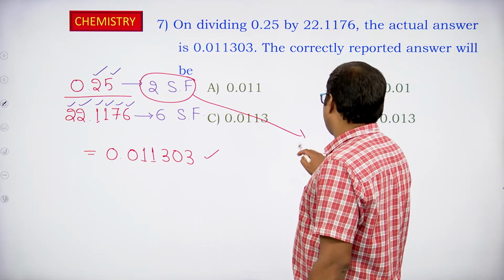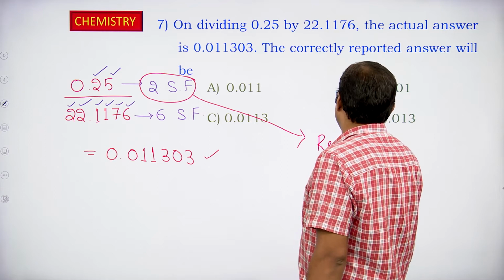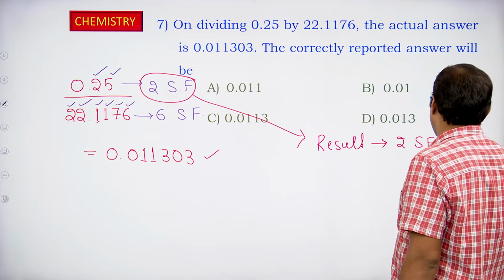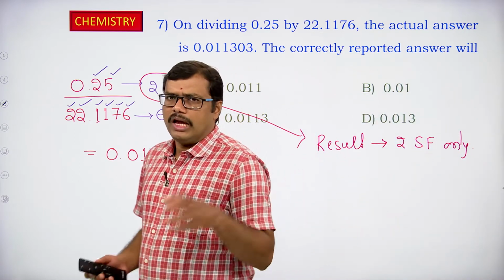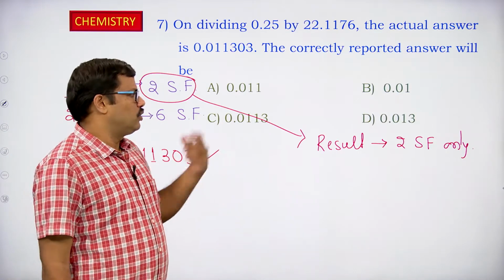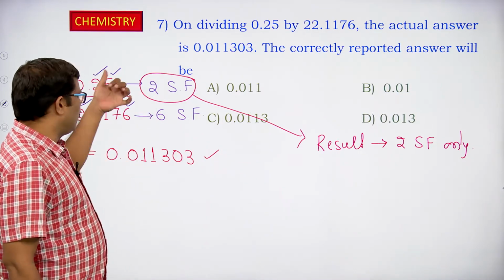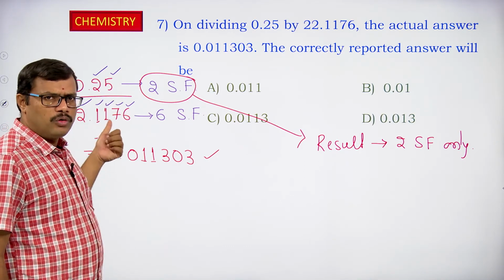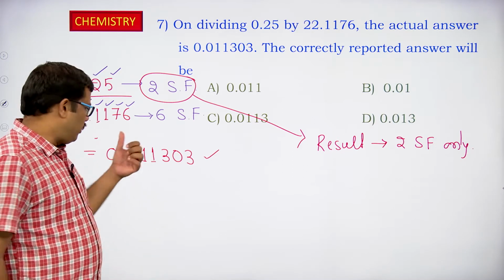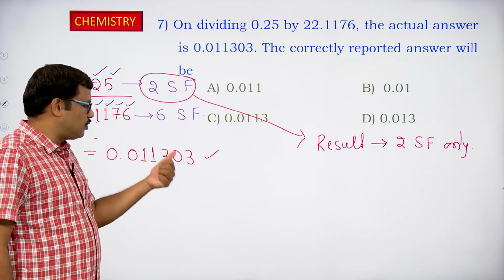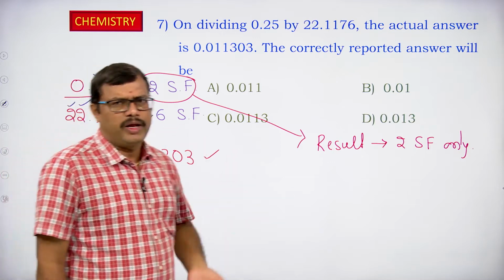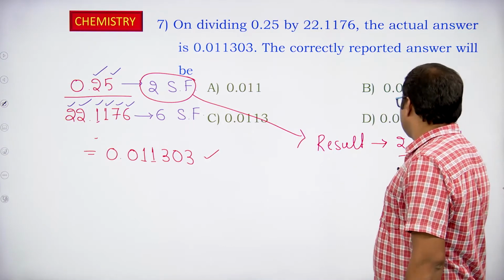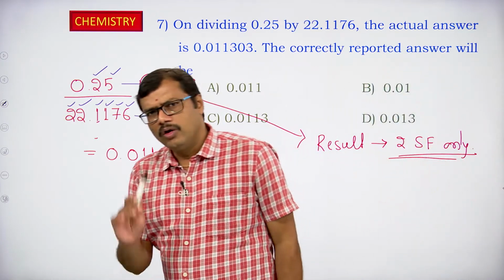So in that case, what we have to do? We should give the result with two significant figures only. We should express the result having only two significant figures. The actual result that we get when dividing 0.25 by 22.1176 is 0.011303. This is the value that is actually obtained. But what we have to give is the result having only two significant figures.